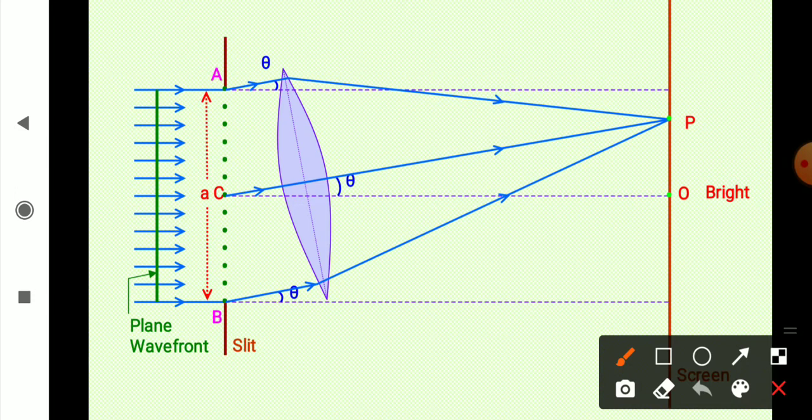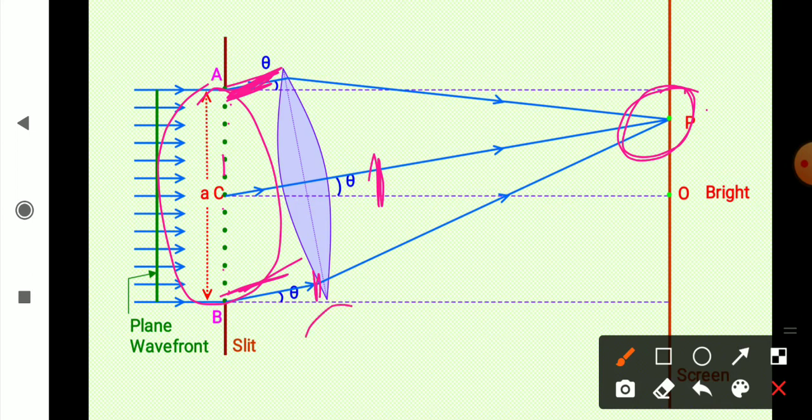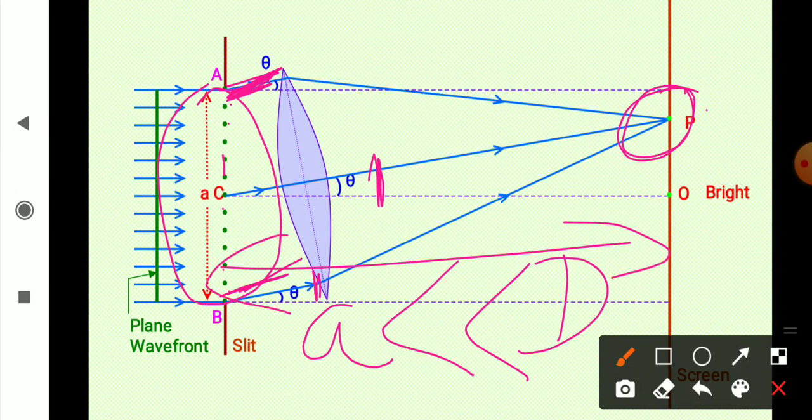First thing, we have to find out the path difference between the secondary waves. See, ये पूरा का पूरा light source है और हर point से light निकल रही है, तो यहाँ पर मिलने वाली waves के बीच का path difference निकालना है. So it is easier if we find out the path difference starting from this point A and this point B, and the angular position of this point P is theta. Angular position is theta, and the size of the slit is extremely small. The size of the slit is much smaller than the screen distance D.